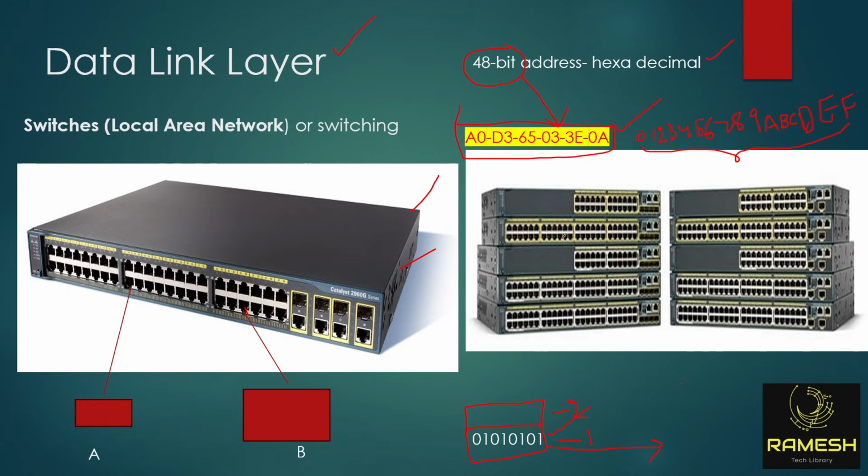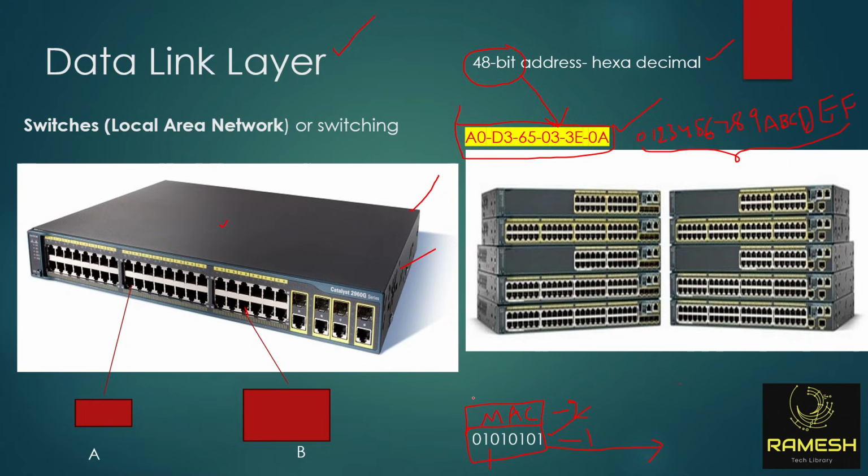Now your data is protected with the MAC address. So what will the switch do? The switch understands only MAC addresses. It cannot understand zeros and ones.